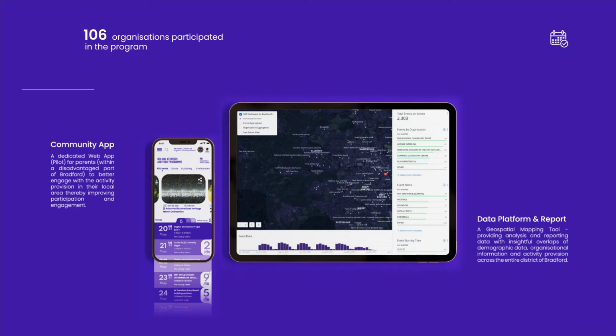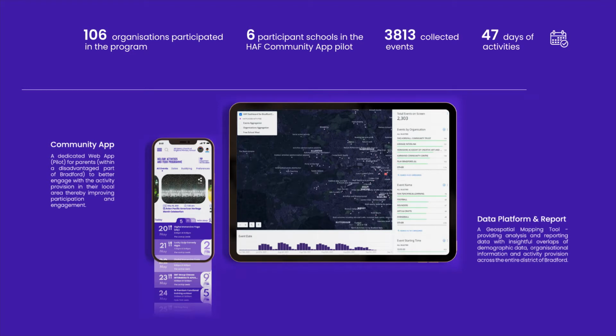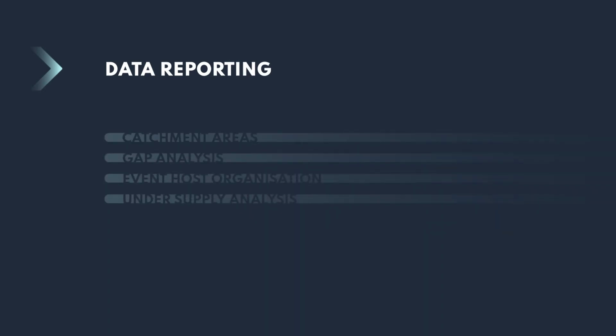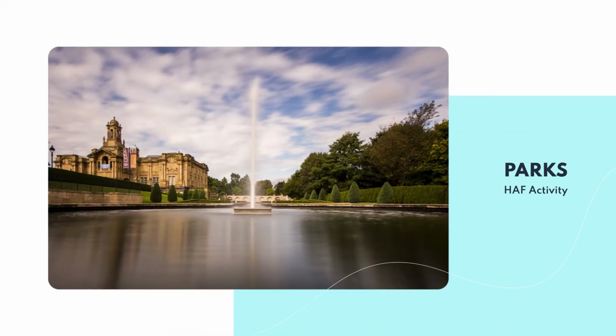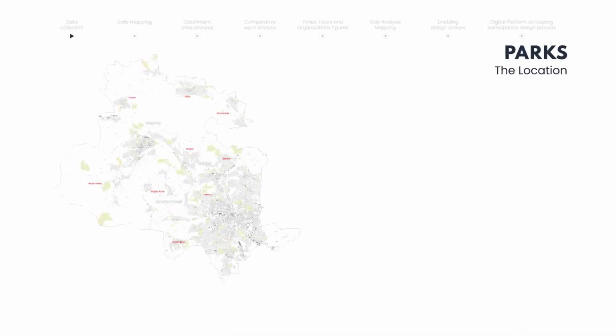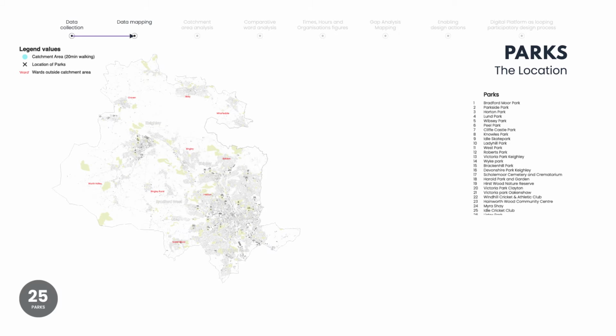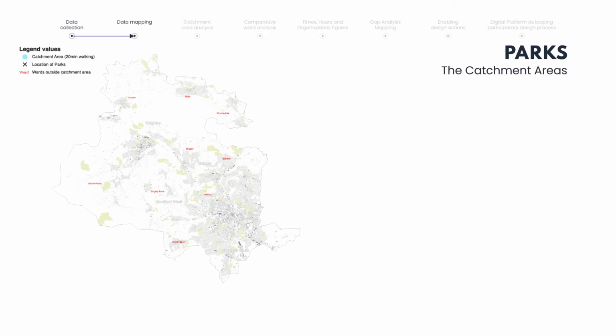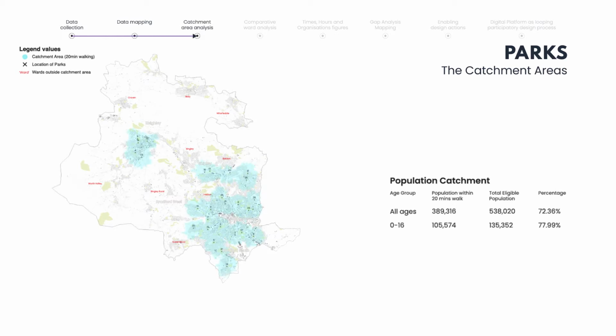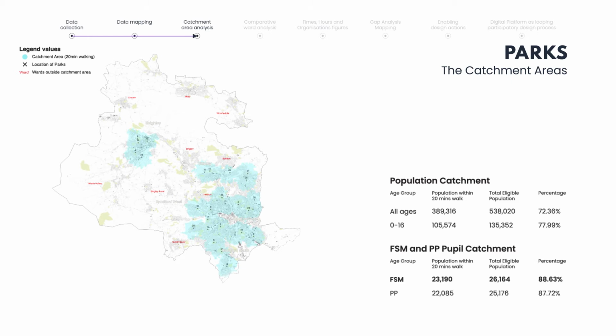We worked with 106 organizations, 6 participating schools, and collected 3,813 events over 47 days of activities. Our reporting covered a number of areas. To start with, catchment areas. There were HAF events in 28 different parks across the Bradford district. When we mapped these, we could add a 20-minute catchment walking area around every park. And that showed us how many people were within those catchment areas.